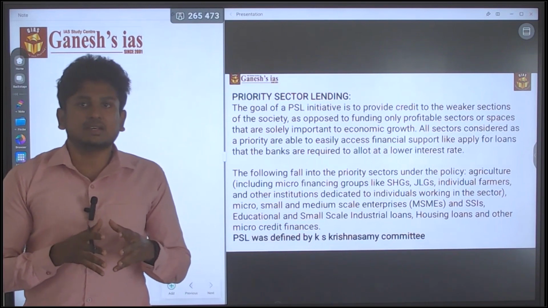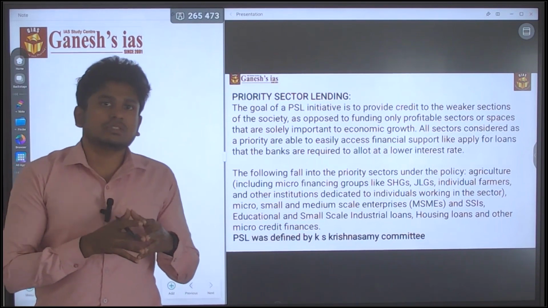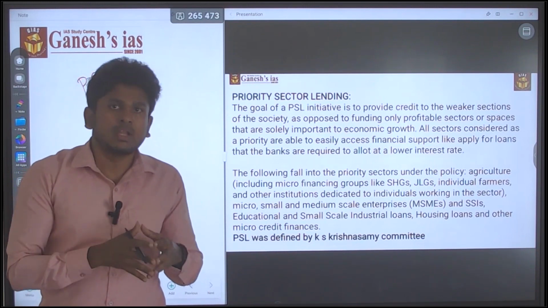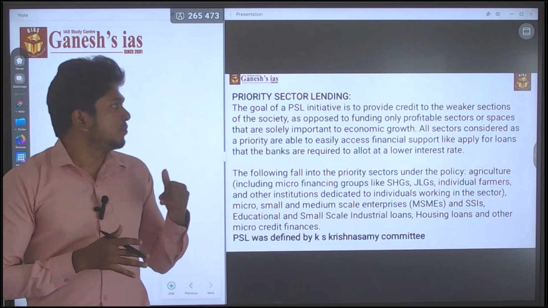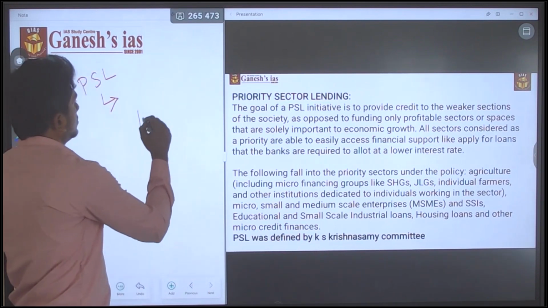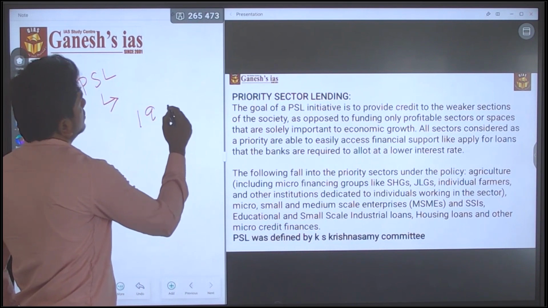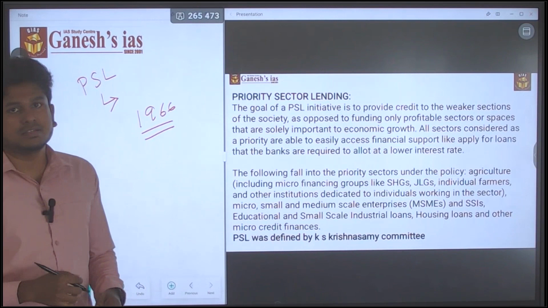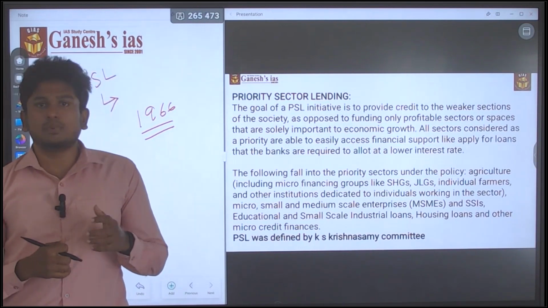To enhance lending towards such vulnerable sections of people, they came up with a plan called priority sector lending. It was done in 1966, at the time of Lal Bahadur Shastri.